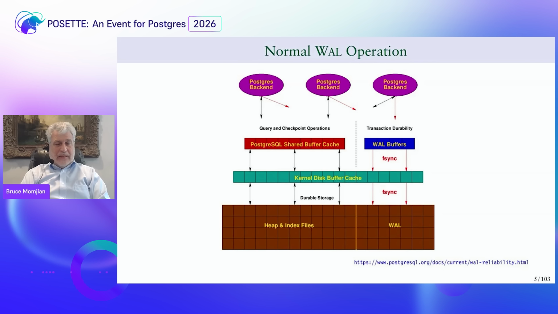And the WAL buffers at the end of every transaction are fsynced not only to the kernel, but also to some type of durable storage. That could be a RAID controller, could be an SSD, could be a magnetic disk drive, but some place where the data is permanent, because as you may remember, relational systems must follow the ACID properties, and the D in ACID represents durability.